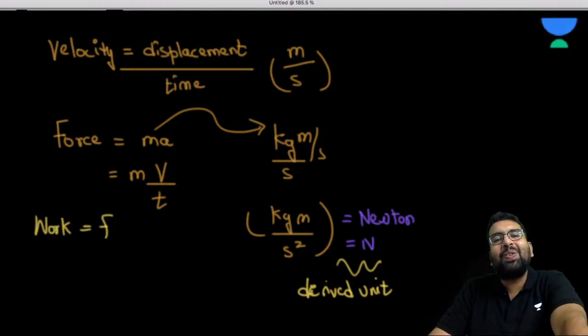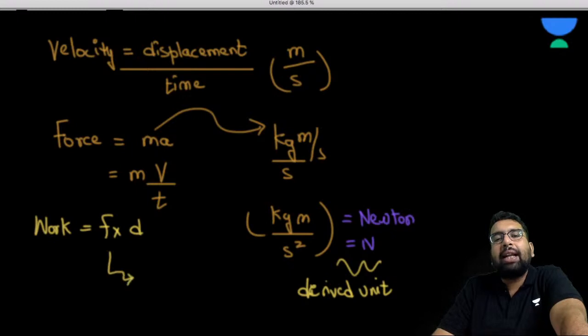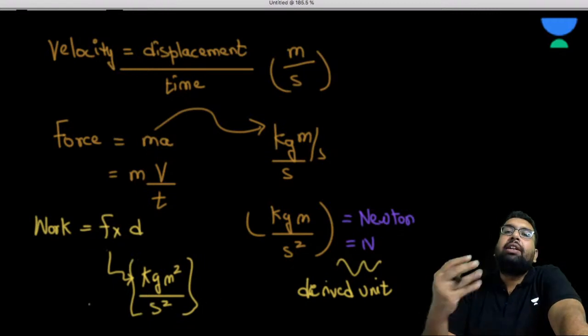So work is equal to force into distance. Now many would say that this is d sine theta, but just forget about it. I'm just focusing upon the unit. Force is not a fundamental quantity, but I can write it as Newton, because we have just seen that kg meter per second square is the Newton. Or I may write it as kg meter per second square, your choice. Then distance is meter. So obviously this is going to become kg meter square per second square. This is again a derived unit, and work is a derived quantity.